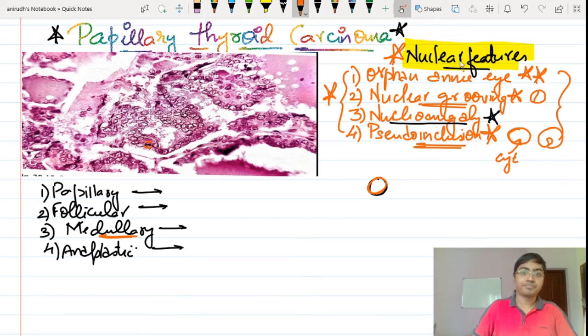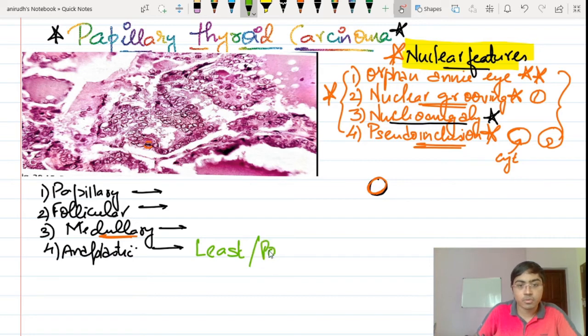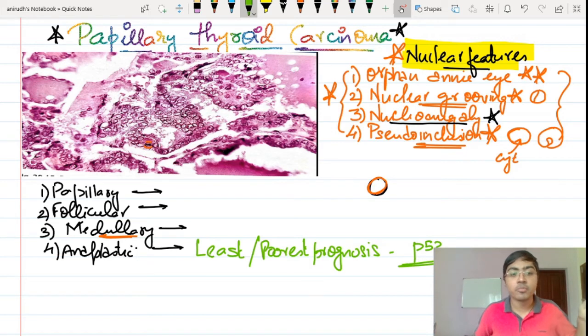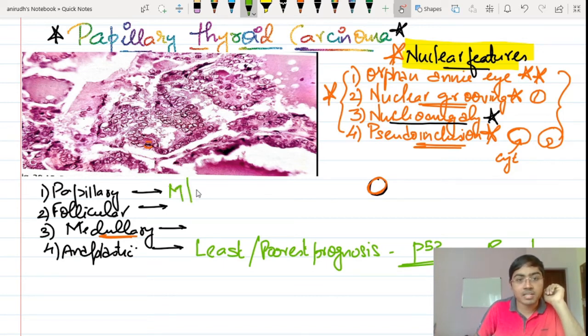Okay, so let's proceed to the discussion of the important genetic features of the four thyroid carcinomas: papillary, follicular, medullary, and anaplastic. Anaplastic has the poorest prognosis. This is typically associated with P53 mutations. So the survival rate of patients is very poor in anaplastic carcinoma, but that is the rarest. This is the rarest carcinoma. You can remember that. Papillary is the most common carcinoma and it has the RET/PTC gene mutation.